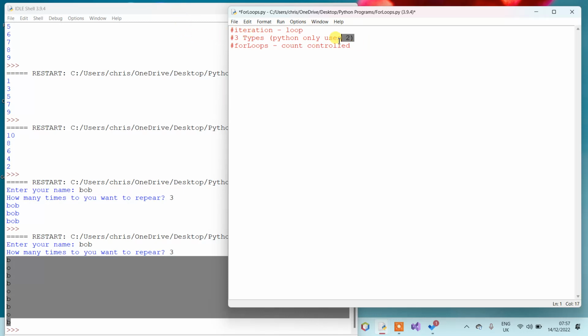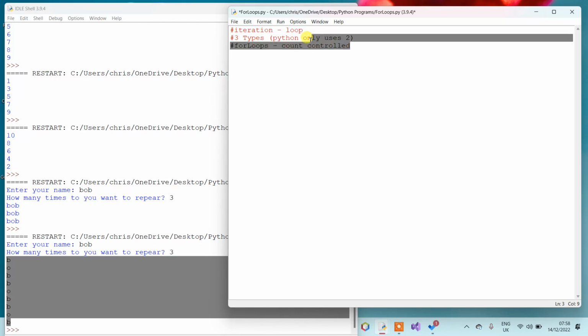Now in programming, there are 3 different types of loops, but today we're just going to focus on the for loop. If you want to have a look at the other 2 types of loops, you can have a look at the iteration PowerPoint on the class website. It's in the programming folder. But today we're just going to be focusing on the for loop.